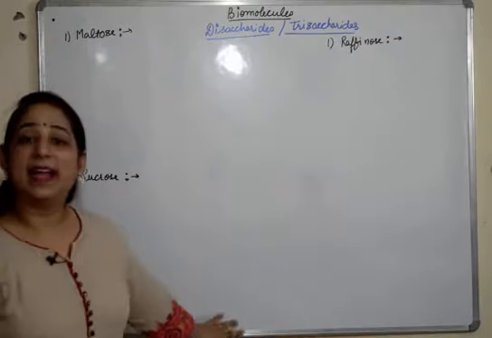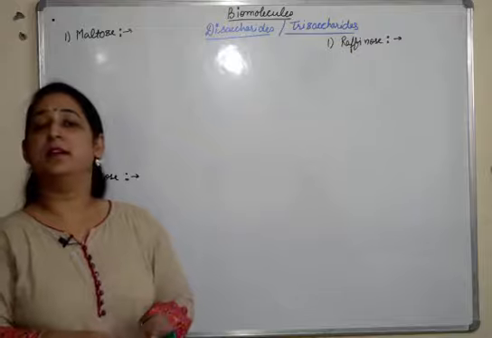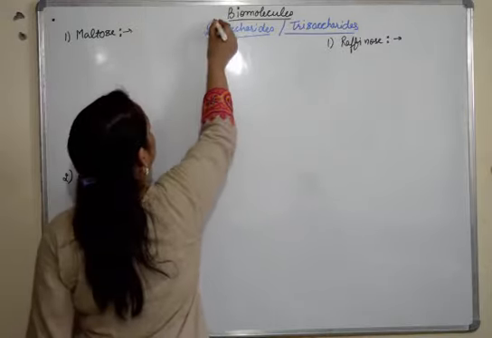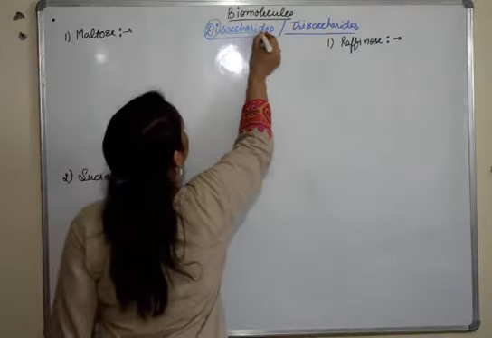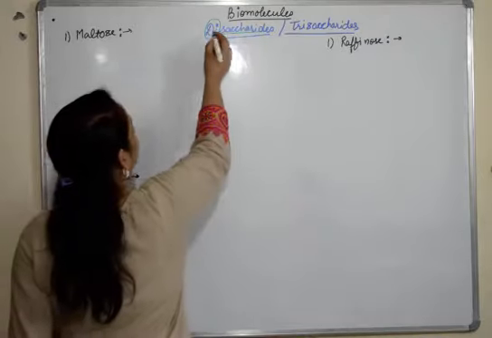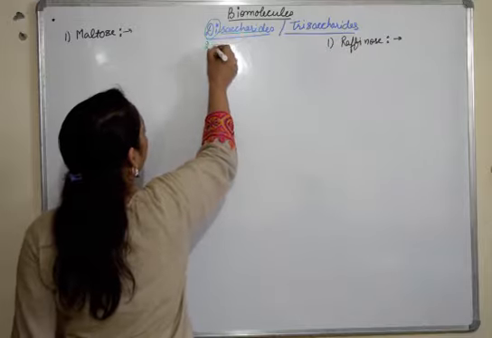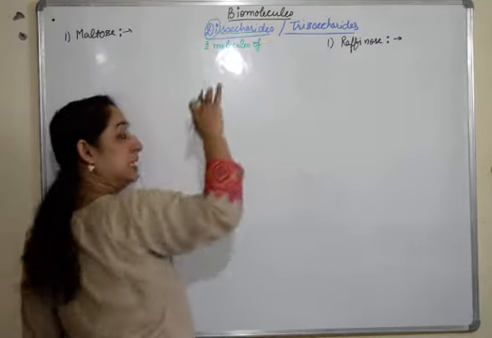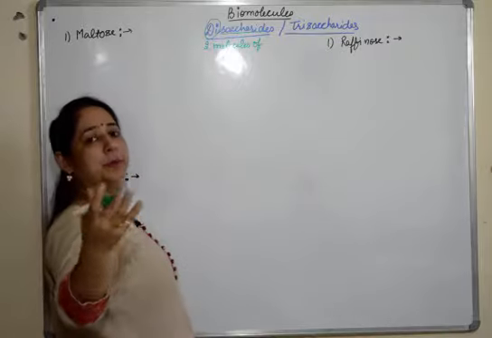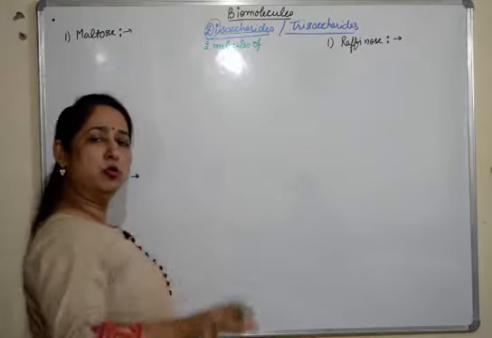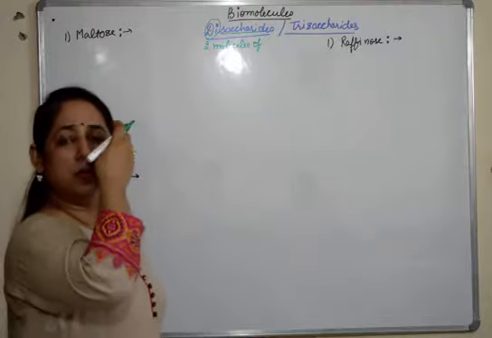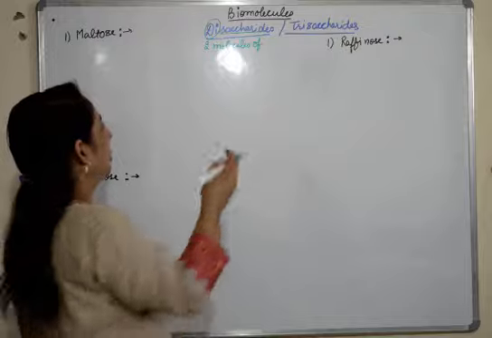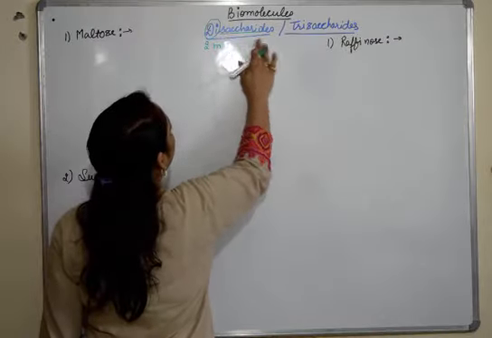So di and trisaccharides, the name itself is suggestive. If I say it's a disaccharide, disaccharide means sugar molecule, as already explained in the previous video. So di means two molecules, or two sugar molecules. Different types of sugar molecules can be there. It can be glucose, it can be fructose, it can be galactose, it can be any monomer. So two molecules, or I'll just write two monomers.